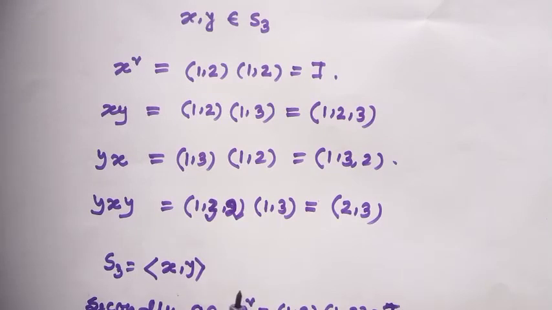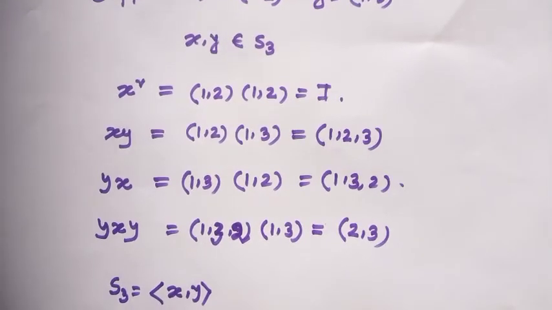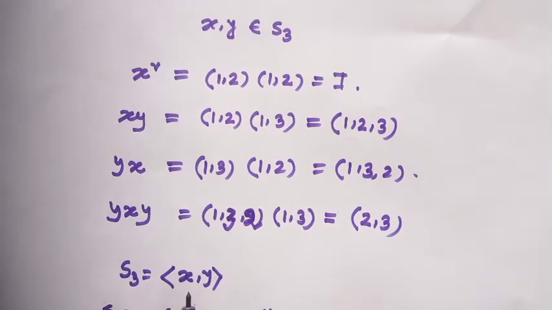If in a group there exists an element, and this element generates the whole group, then the group will be cyclic. That means if a group is generated by a single element, then the group will be cyclic. Here the group S3 is generated by two elements x and y. So this group is not cyclic.